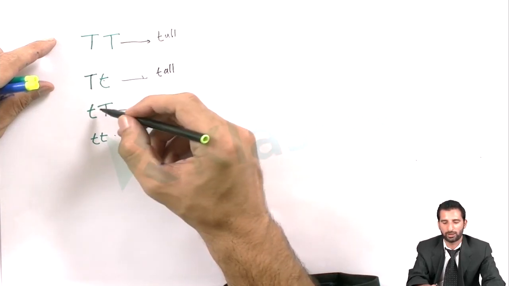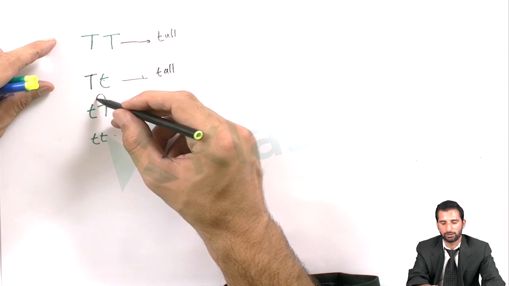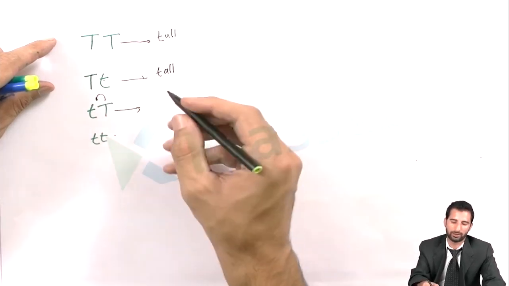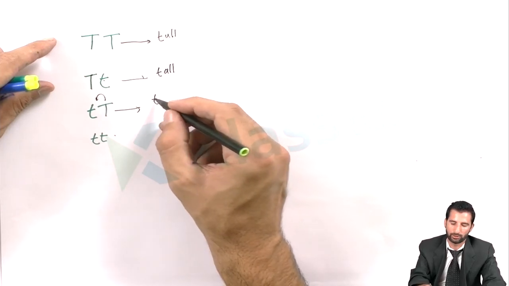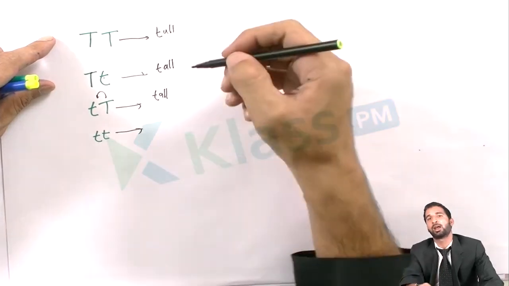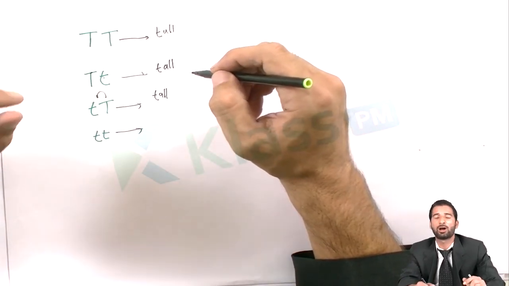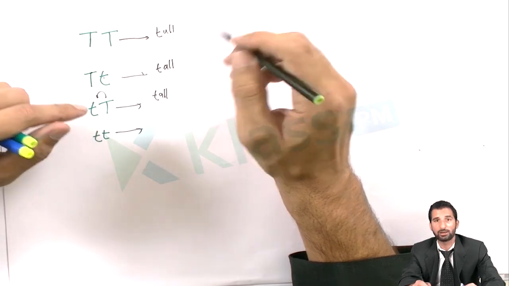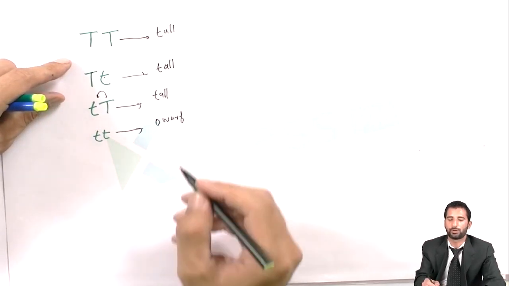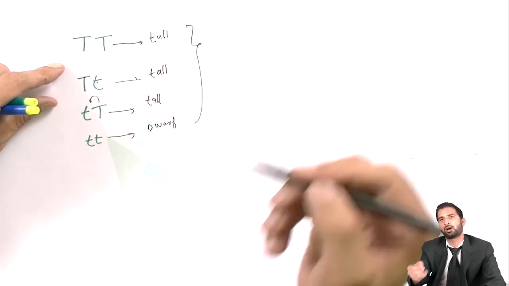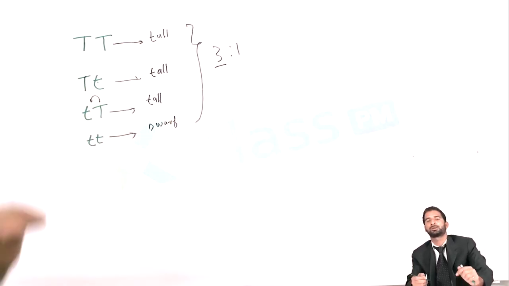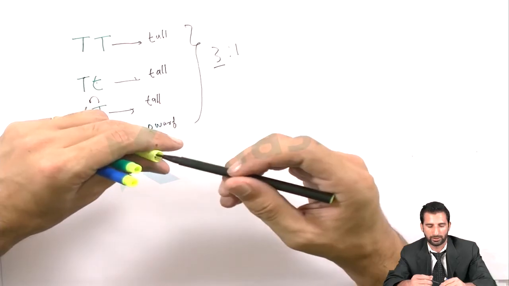Similarly, in this case, the pair is small t, capital T. You know that the capital T cancels the character of the small t. The dominant gene cancels the character of the recessive gene, and in this way, this person would also be tall. And in the last case, you will see that this is the homozygous condition in which both are small t's. It means that these small t's would be expressed, and if they are expressed, the person would be dwarf. So this is the ratio according to the law of dominance, 3:1. It means 3 are tall and 1 is dwarf. This is a simple case. This is how you can calculate the inheritance pattern.